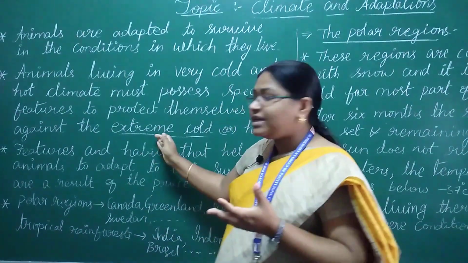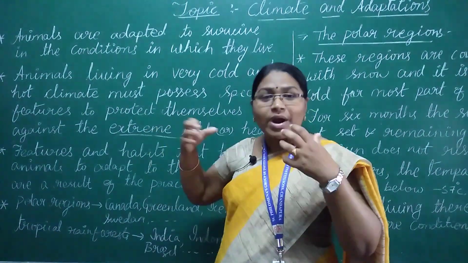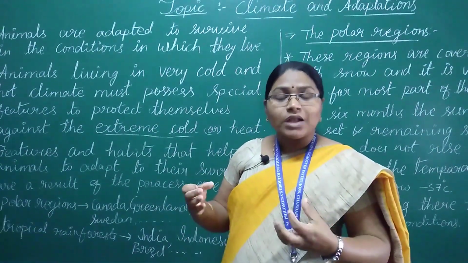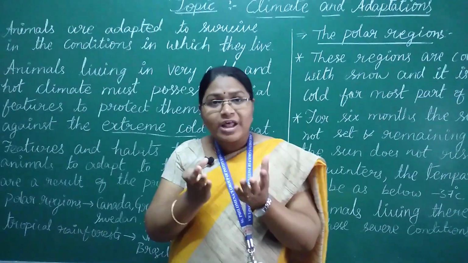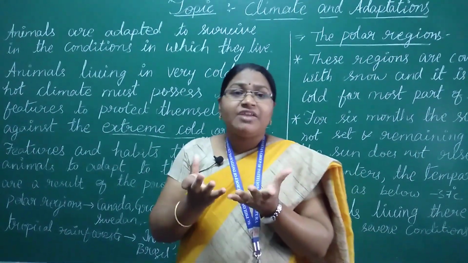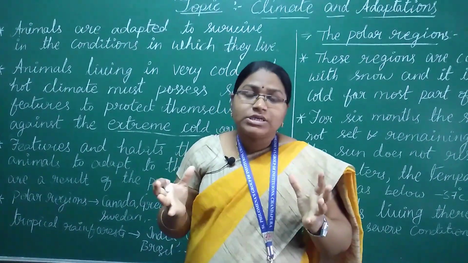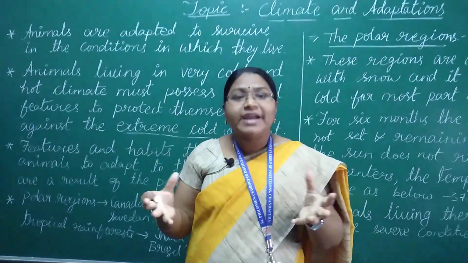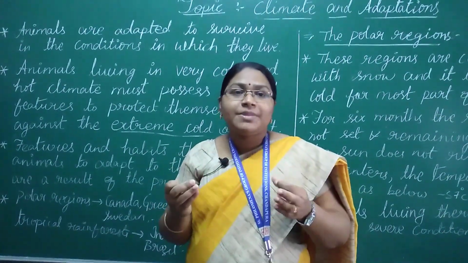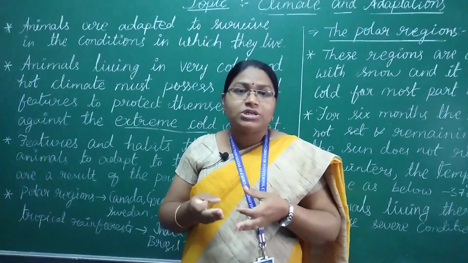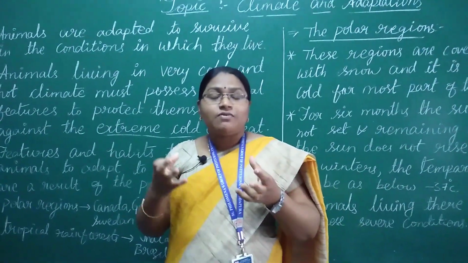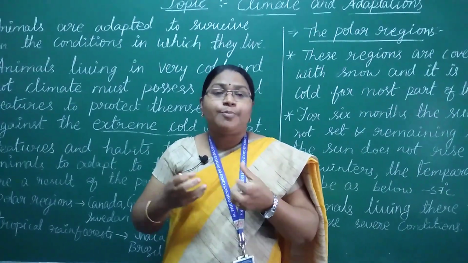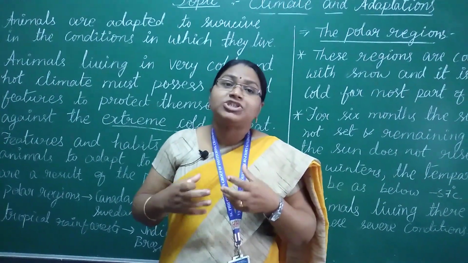That's why it needs features like white-colored fur on its body, and if you observe the polar bear's paws, they are very wide and very large. These large, wide paws help the polar bear swim in the water, because the polar bear is a good swimmer. They help it swim, and also protect it from predators and from extreme cold.